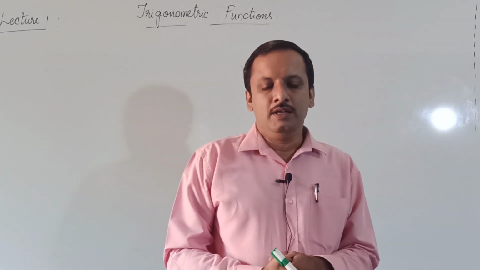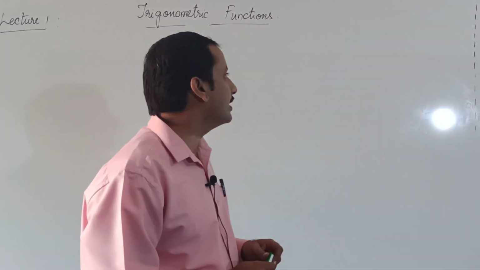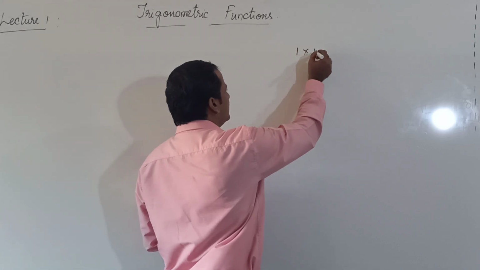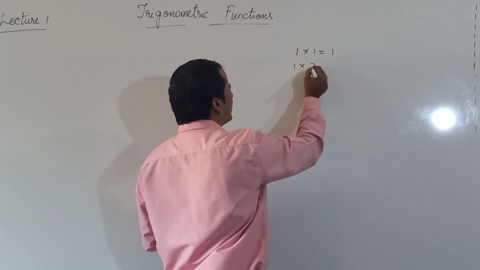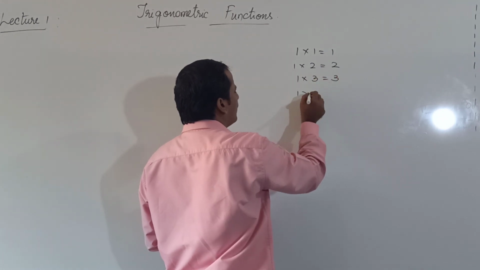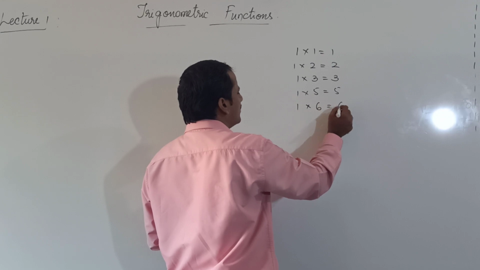Now from the first year examinations point of view, from this chapter you will get one 1-mark question, one 2-mark question, one 3-mark question, one 5-mark question and one 6-mark question.